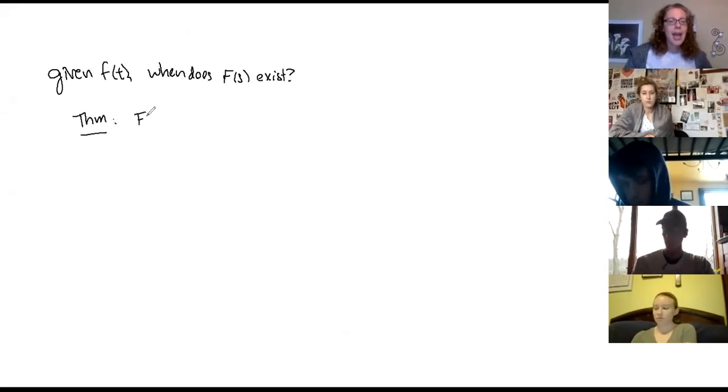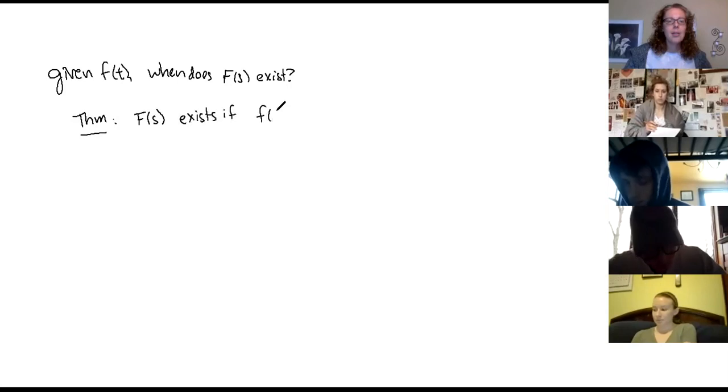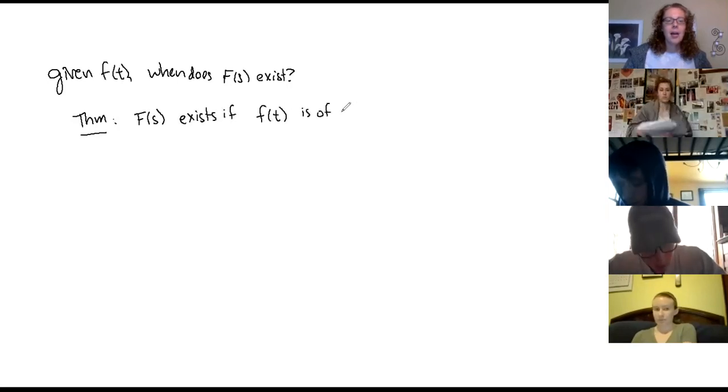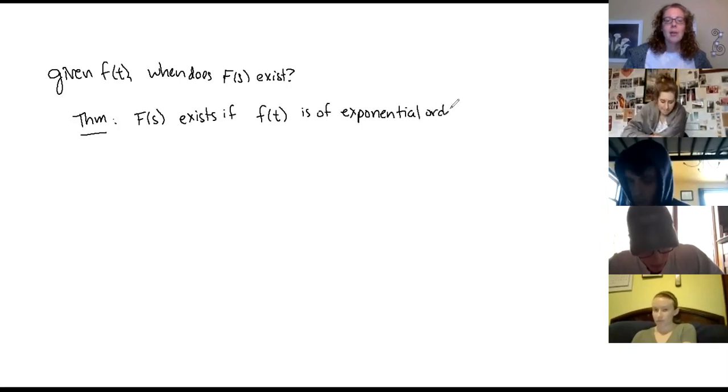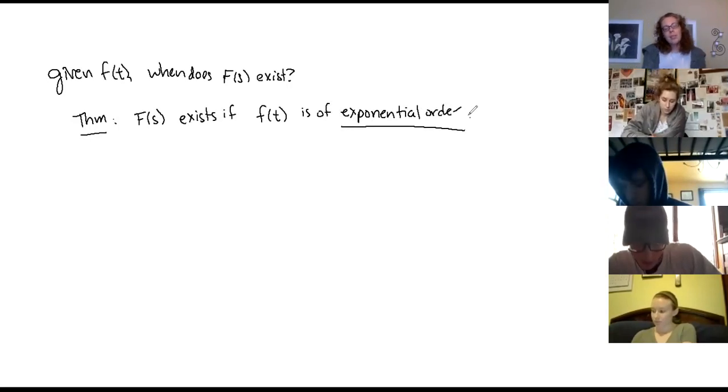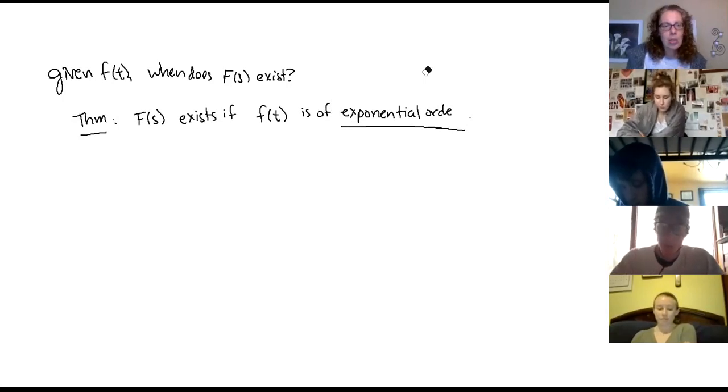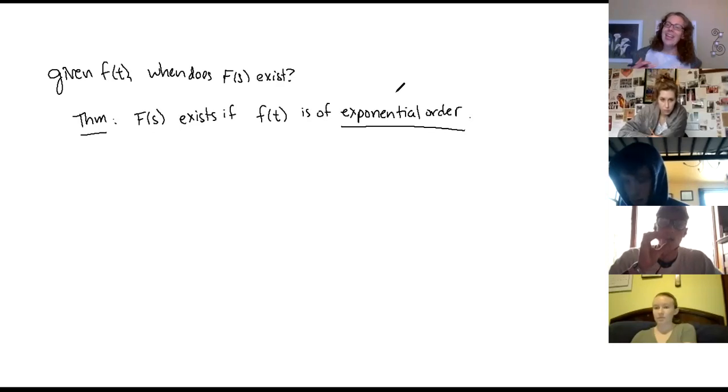It ends up that capital F of S exists if little f of t is of exponential order. I have to tell you what that means. Exponential order. So the Laplace transform exists if our function is of exponential order. There's a fancy definition in my notes. If I were, again, teaching this live, we would go through that. But here's the definition that you want.